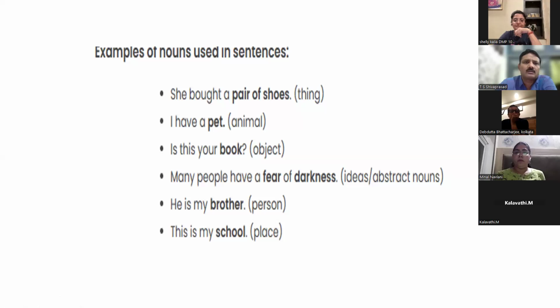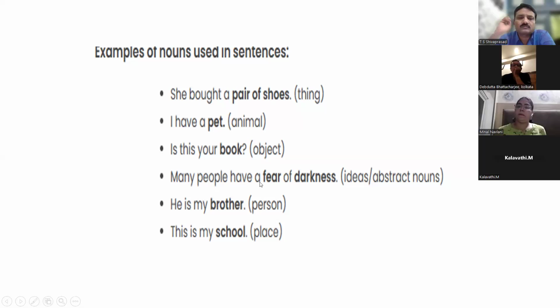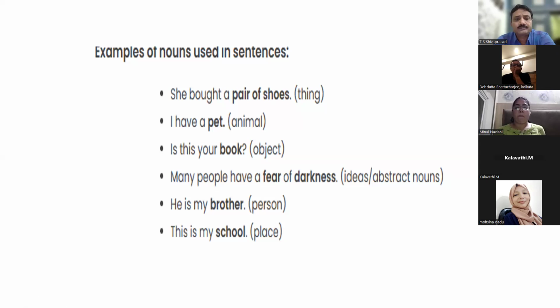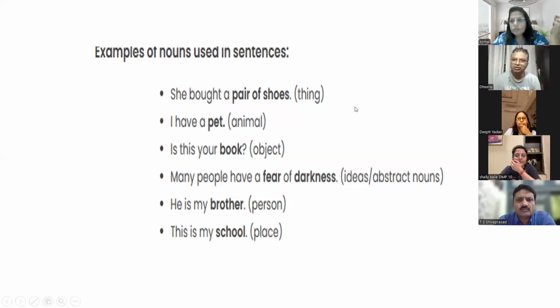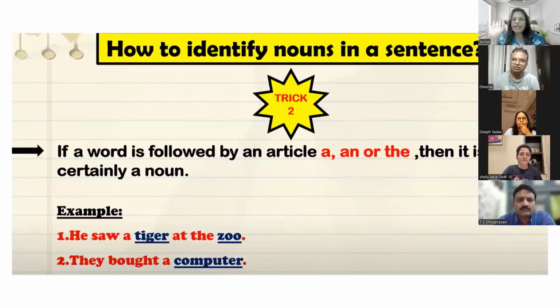If you see this sentence, many people have a fear of darkness, fear is a noun. How to identify? Because the word a is coming before it. This is one of the criteria. This is the second trick to identify nouns.